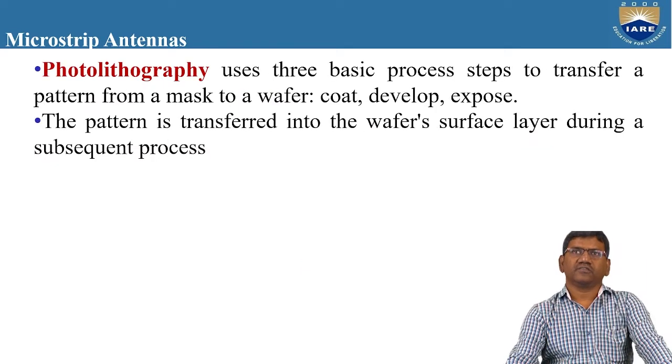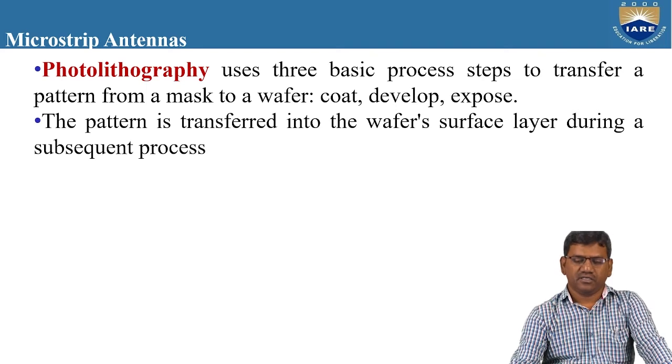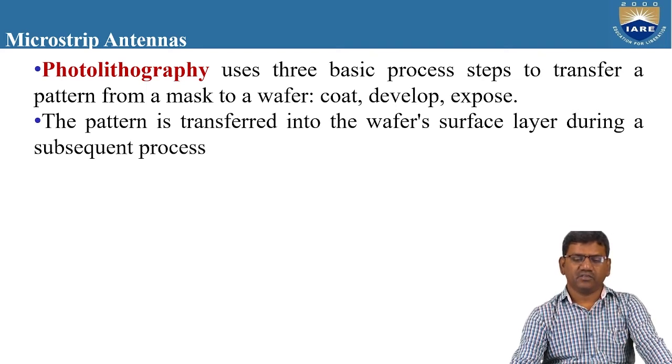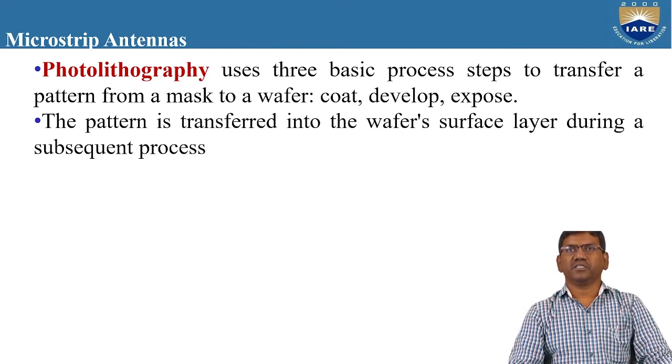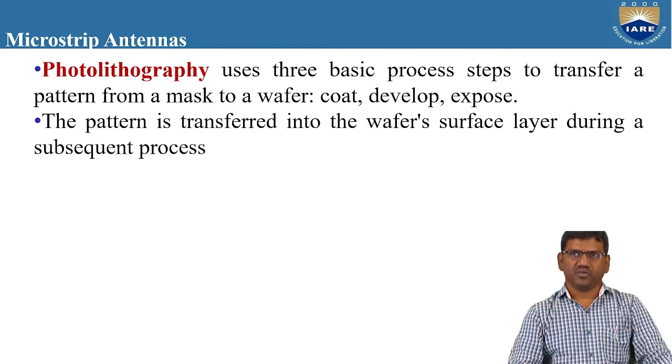And what is photolithography? It is the basic process to transfer a pattern from a mask to a wafer. Right, so it is a process with some steps where we need to fabricate the microstrip antenna patch onto the circuit board. So we need to coat, we need to develop, and we need to expose in the form of a wafer. First we take a wafer, we cut the wafer, and we coat the wafer.